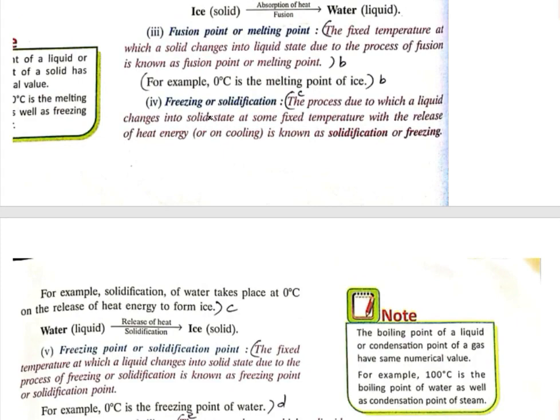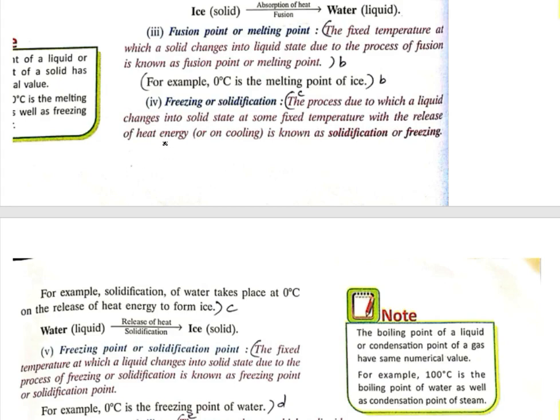Freezing or solidification means it is the process due to which a liquid changes into solid state at some fixed temperature, but here energy is not absorbed, whereas energy is released. In fusion, energy was absorbed. Now in solidification, heat energy will be released, and it is known as solidification or freezing. Again, the process due to which a liquid changes into solid state at some fixed temperature with the release of heat energy.